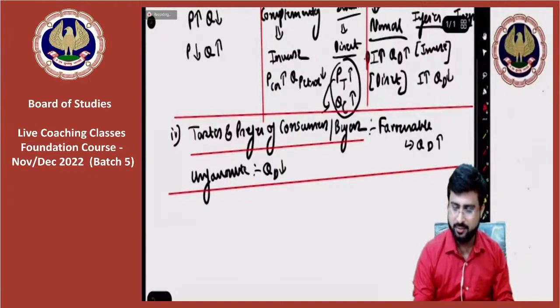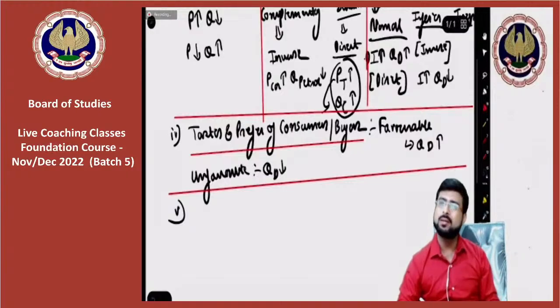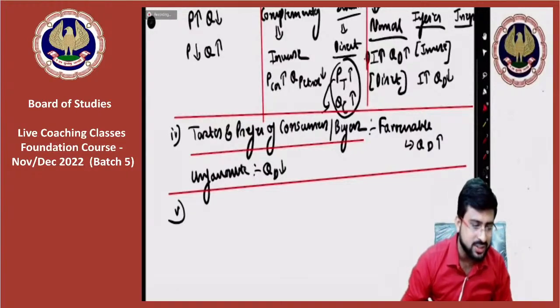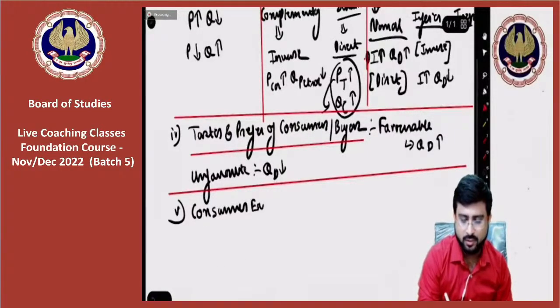Please pay attention, everyone. Moving on to the next point, which is point number 5. Point number 5 is, friends, consumers' expectations. I'll tell you what I mean by consumers' expectations.